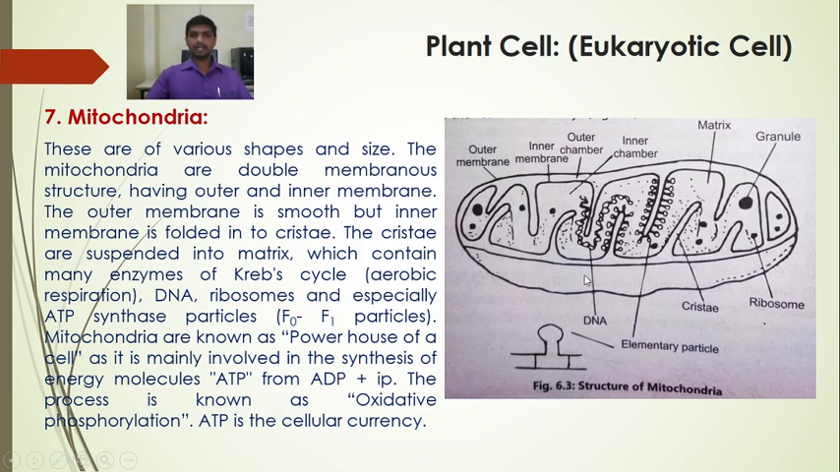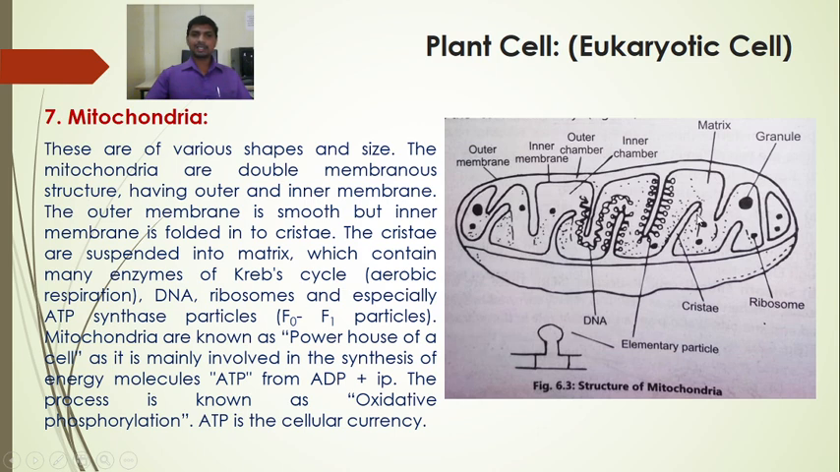So mitochondria is a double membranous structure, possessing two membranes. This one is the outer membrane while this one is the inner membrane which has been infolded in the form of cristae. The cristae are suspended into the matrix which contains many enzymes of the Krebs cycle. So the Krebs cycle is involved in aerobic respiration. The mitochondria also have their own DNA which is double stranded.